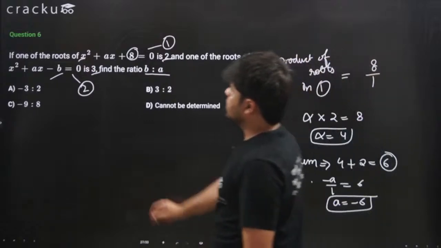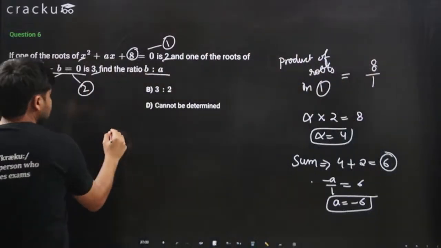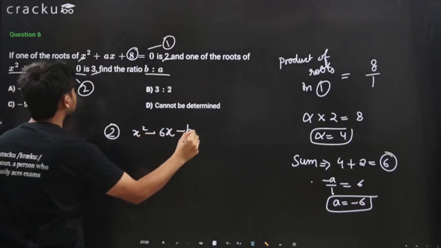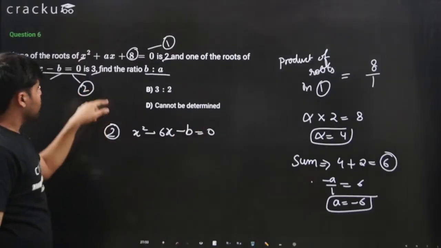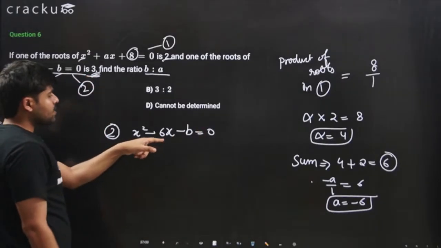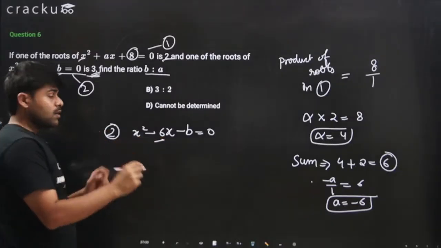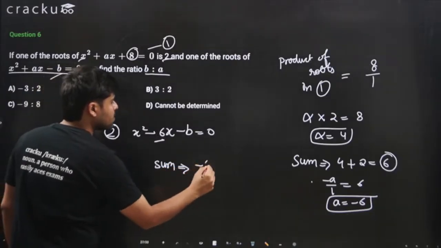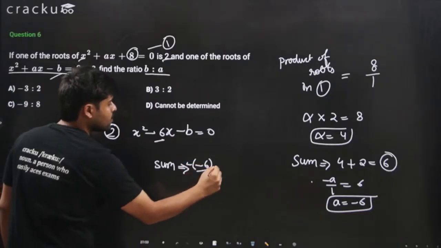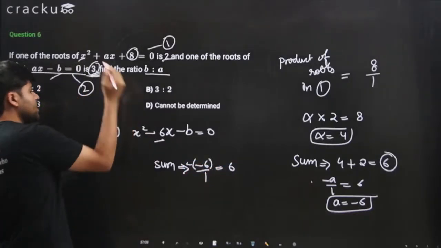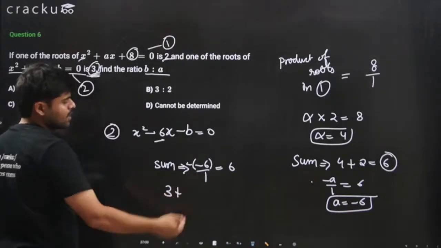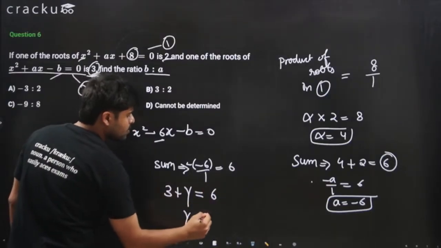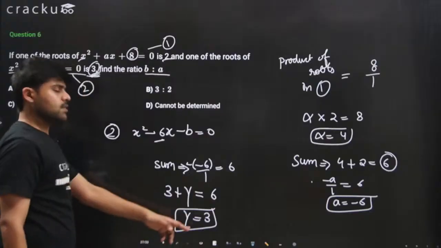Now if a is equal to minus 6, let's put it here. So the second equation becomes x square minus 6x minus b equals 0. This is the second equation. One of the roots is 3. The sum is minus of minus 6 over 1, which is 6. One of the roots is given as 3. So 3 plus the other root, which is, let's call it gamma, is equal to 6. So gamma is equal to 6 minus 3, which is 3. This is the other root.